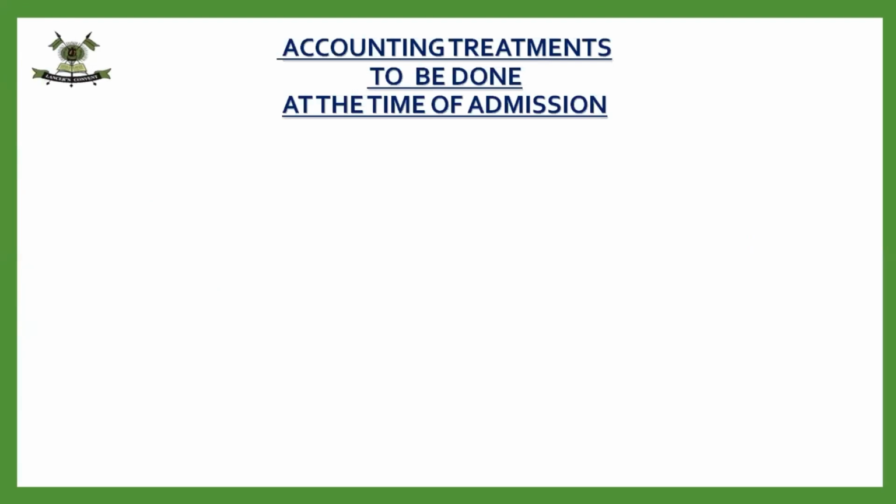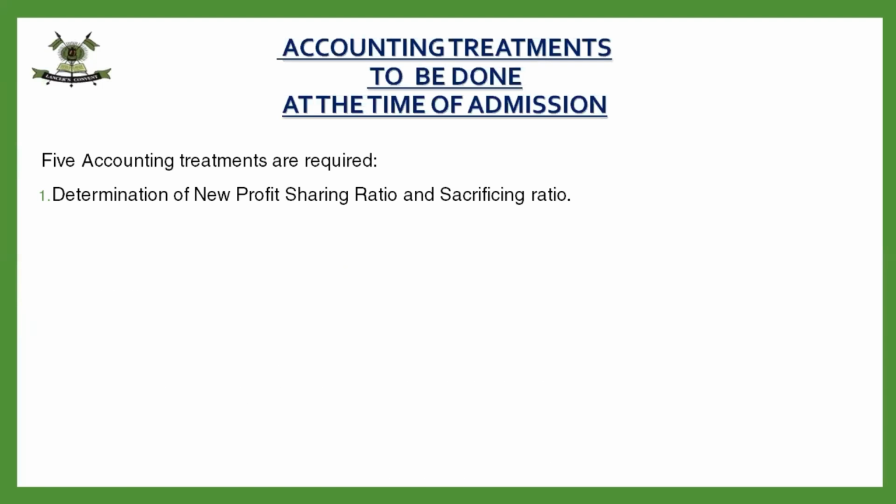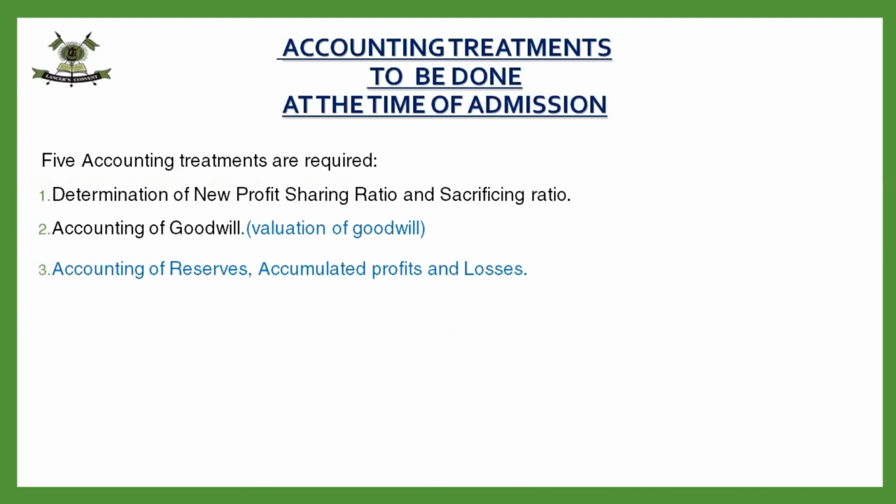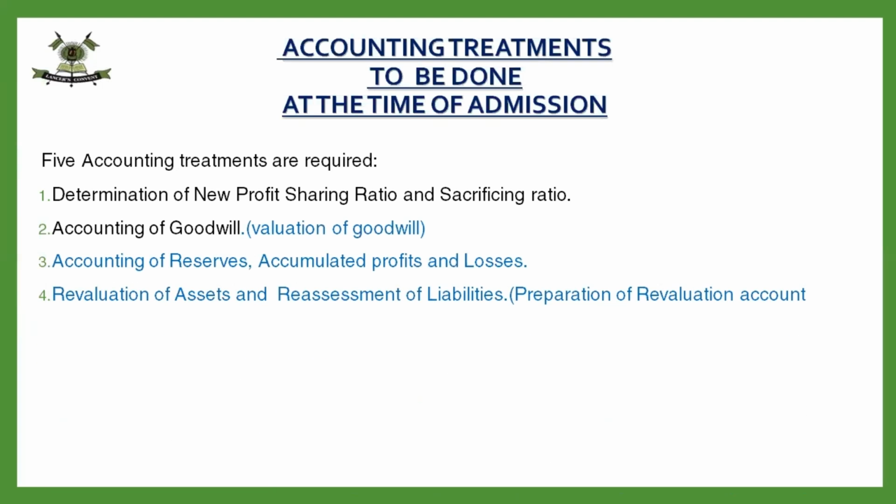We have started with the accounting treatments to be done at the time of admission, and we have done a few. We have learned how to calculate the new profit sharing ratio and sacrificing ratio, then accounting for goodwill, reserves, revaluation. We have also started with the preparation of revaluation account. Yes, children, here I would like to add a few things.